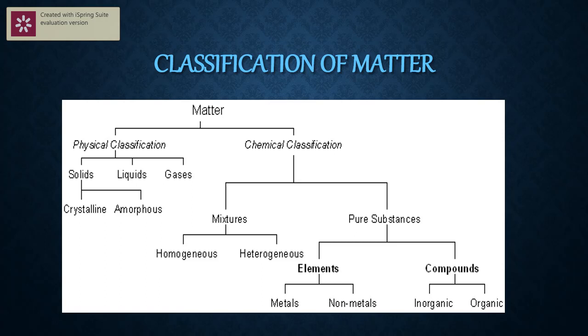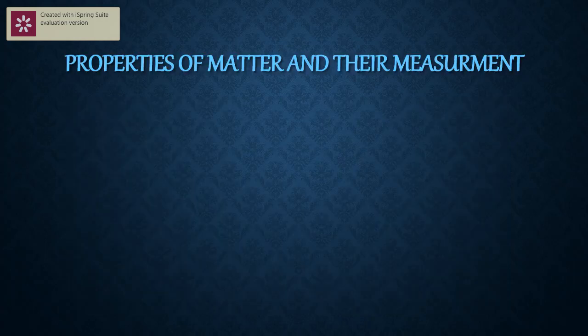Now elements are further classified into metals and non-metals. One more small category is there in this. They are known as metalloids. We will study metalloids in the next chapter. Now compounds are further classified into inorganic compounds and organic compounds, which were already explained under the branches of chemistry. So after knowing that, now we'll go to some other point known as properties of matter and their measurement.